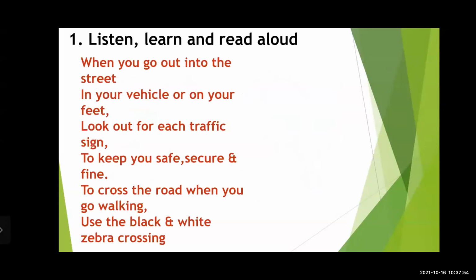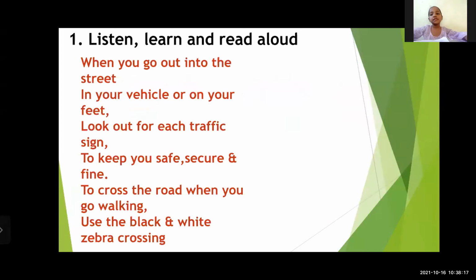First listen, learn, and read aloud. We have to just listen to it now, then I will explain it to you. You have to just listen.